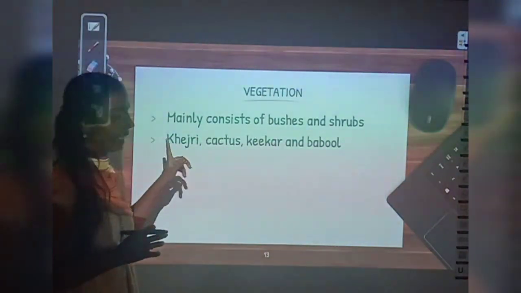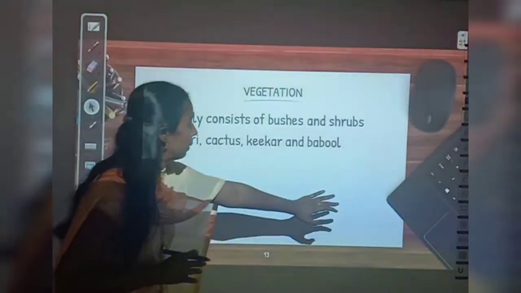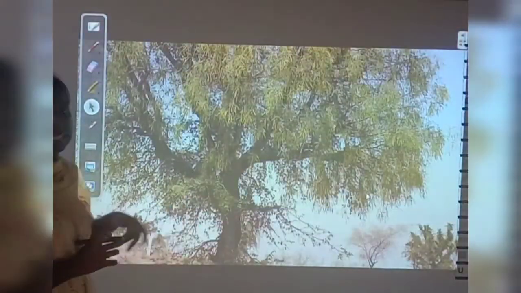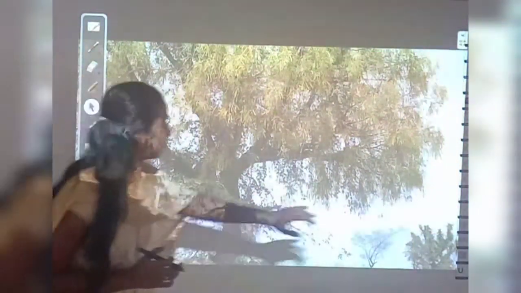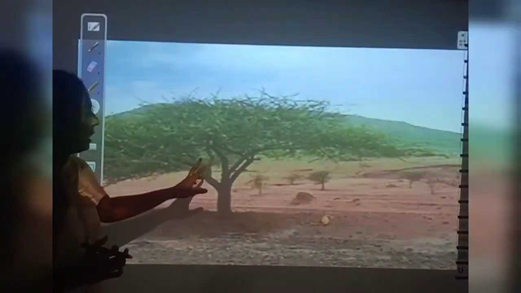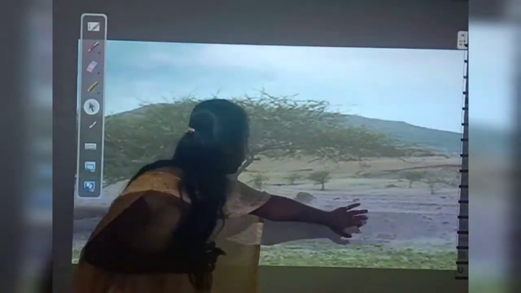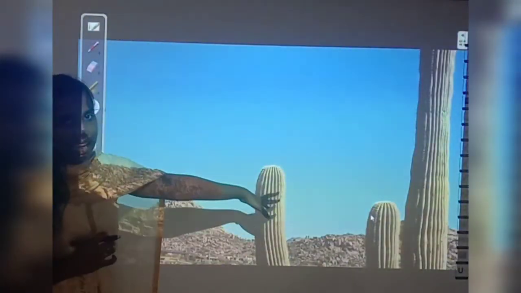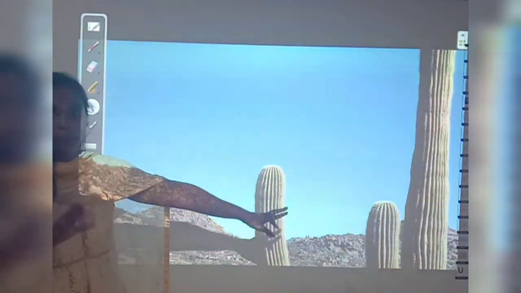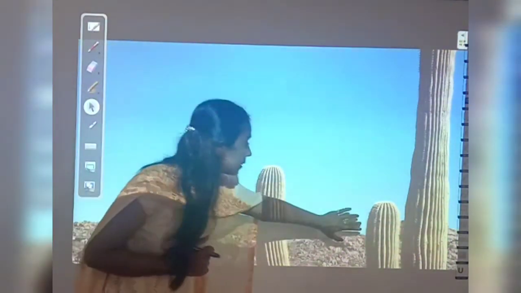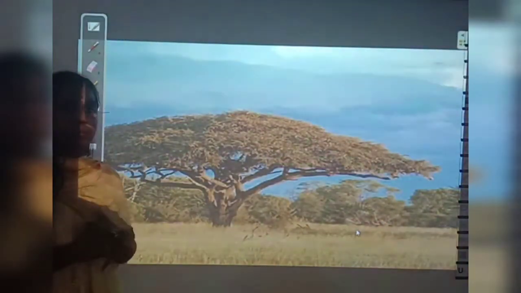Okay, what are the trees? Khejri, cactus, kikar and babul. See, this is Khejri, okay, and this is kikar. This is cactus. We know cactus, right? In our place also we can see cactus. And this is babul, okay.